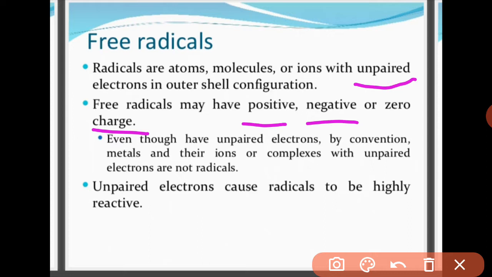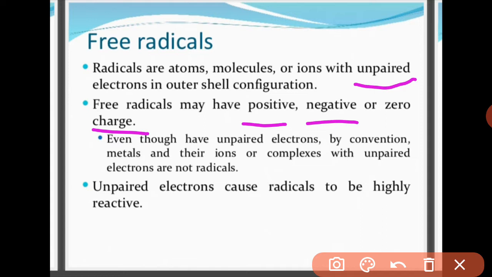Even though they have an unpaired electron, by convention some metals and their ions or complexes with unpaired electrons are not radicals. Not every unpaired electron bearing element is a radical. So a radical has certain properties, or certain things that have to be followed, in order to be a free radical.